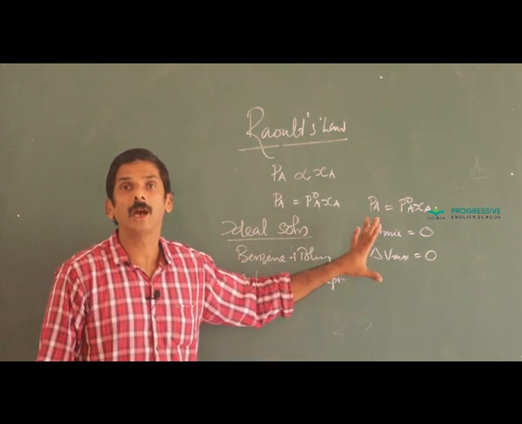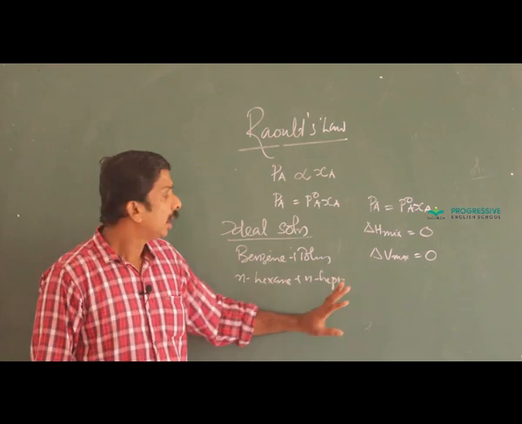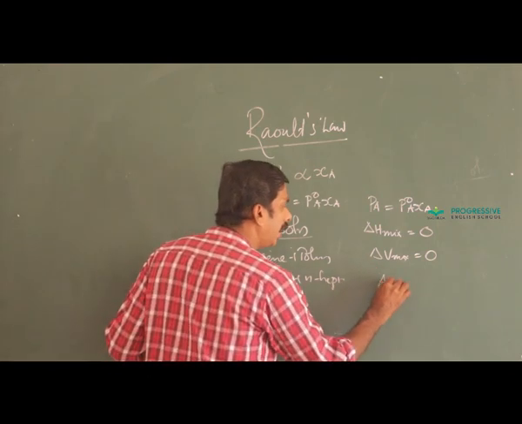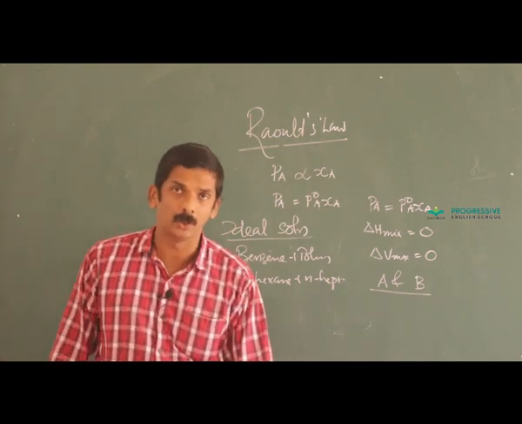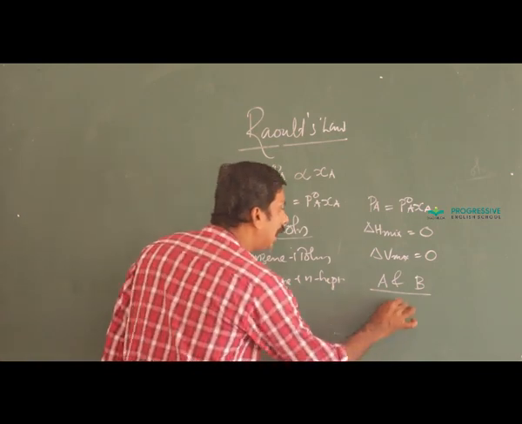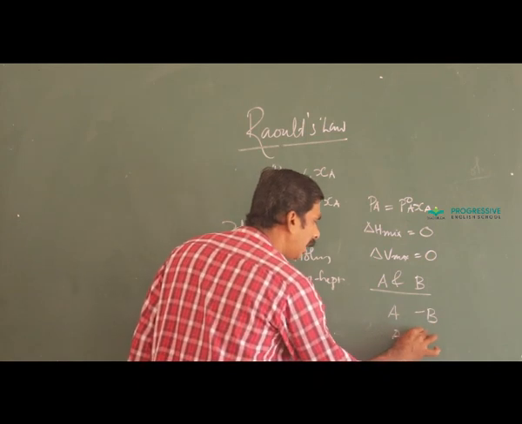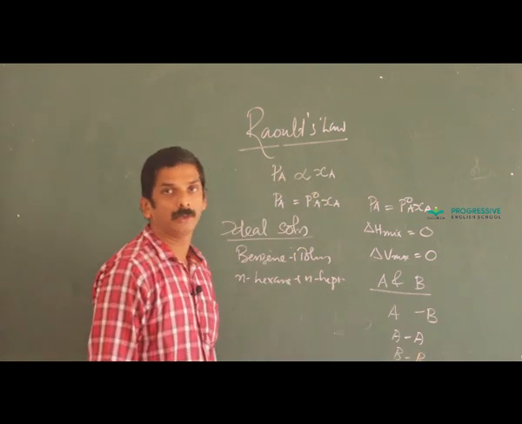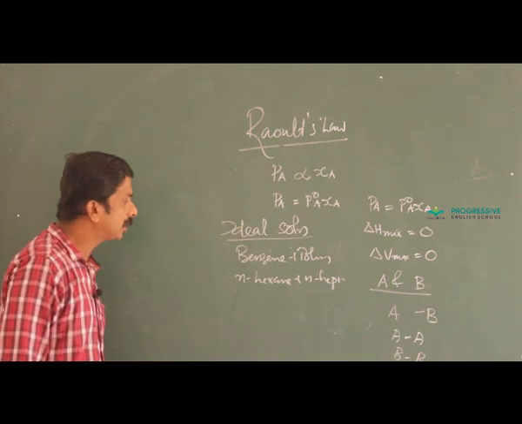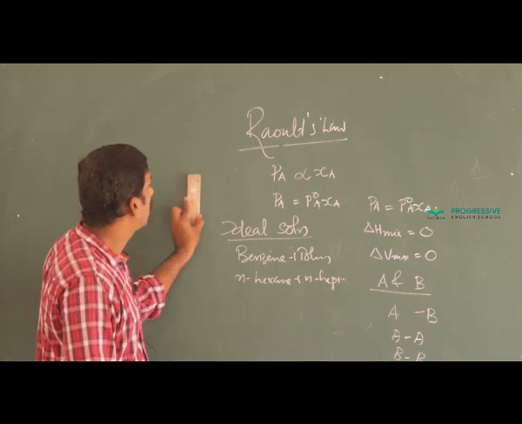That is the criteria for an ideal solution. If two components A and B form an ideal solution, then the AA as well as BB interaction is the same as that of the AB interaction.